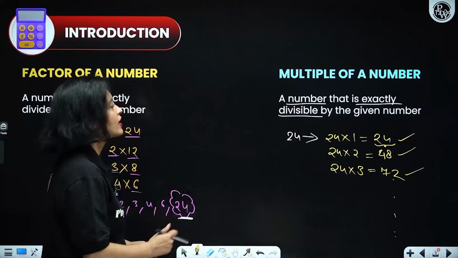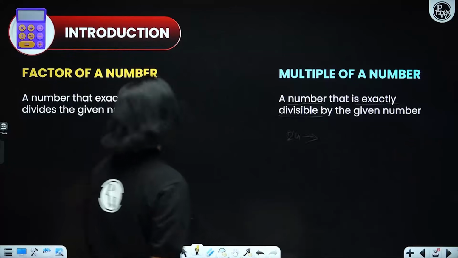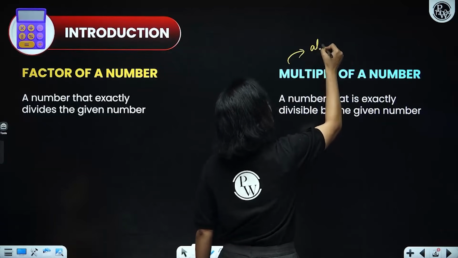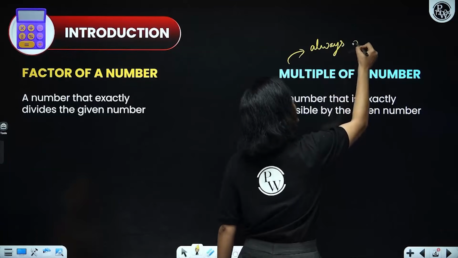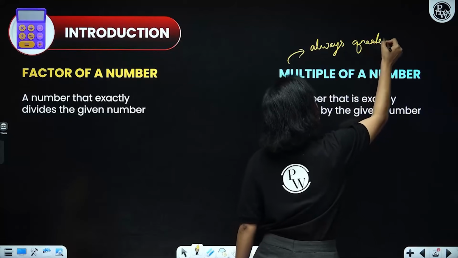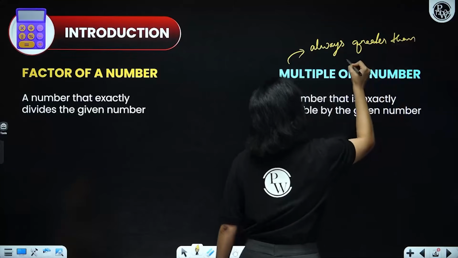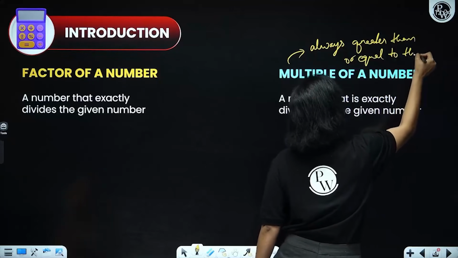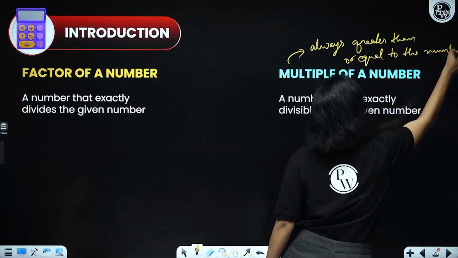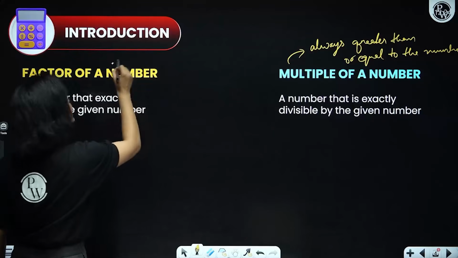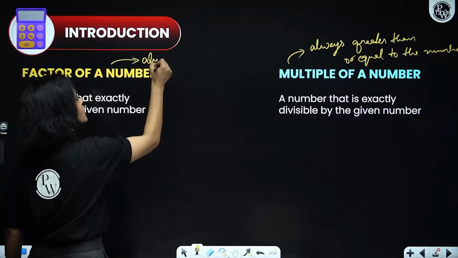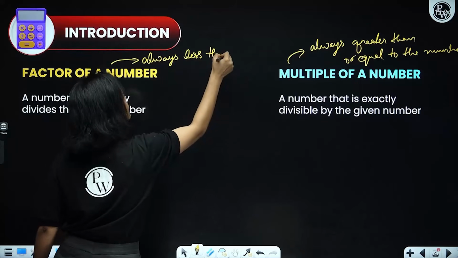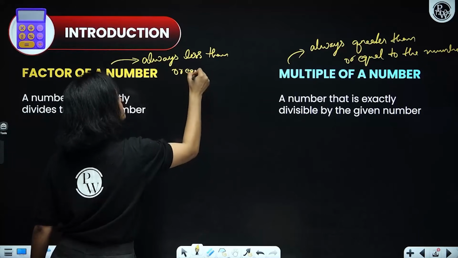right? Okay, now remember, a multiple of a number is always greater than or equal to the number, right, everyone? And what about a factor, everyone? A factor of a number is always less than or equal to the given number.